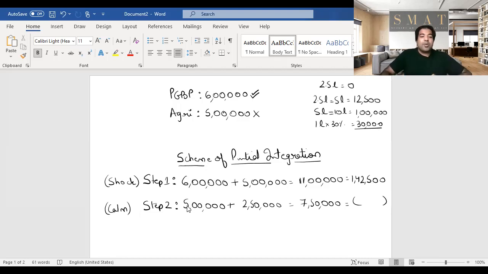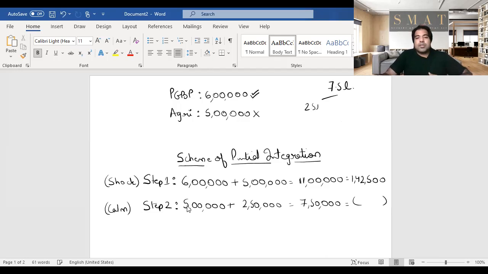Relax, surgeon, calm down, because in step two, they take the agriculture income, which is not supposed to be taxed, and they take the basic exemption limit, both things on which he should not pay tax, and they again calculate tax on this amount. So on this 7.5 lakhs, these numbers are all examples, guys. On this 7.5 lakh rupees, you again calculate tax.